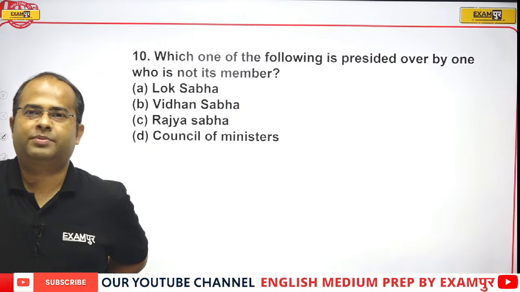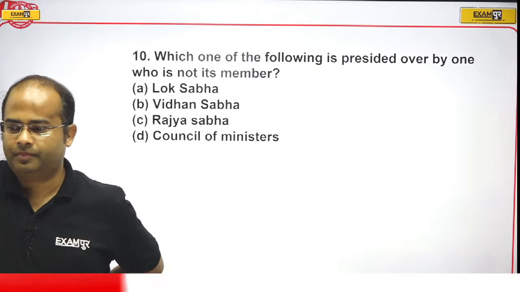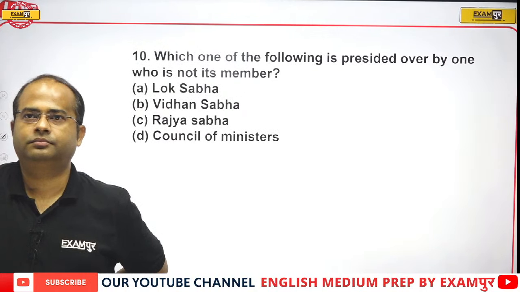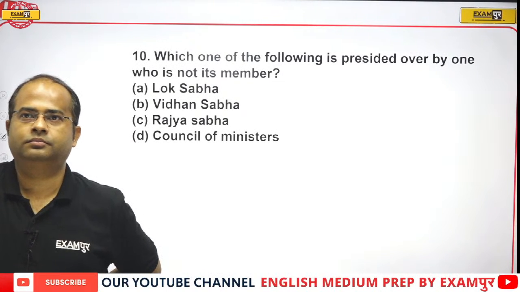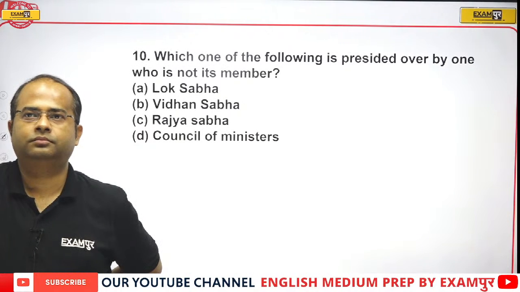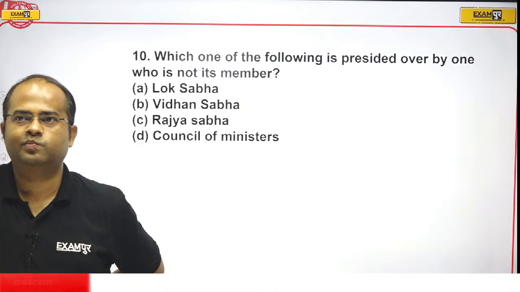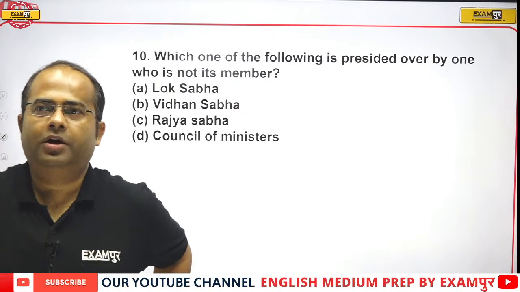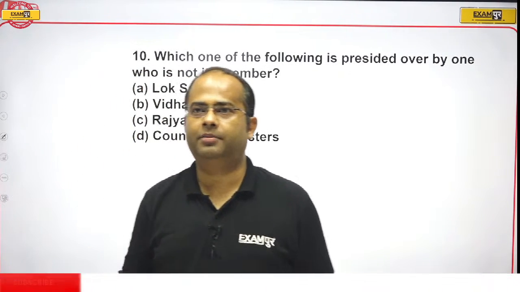So which house is presided over by a person who is not a member of the house? That is what? That will be Rajya Sabha.